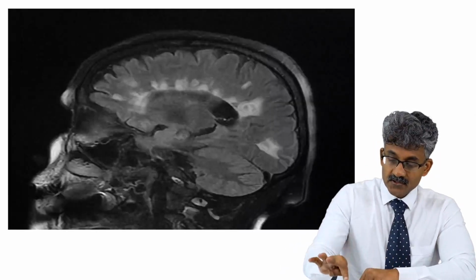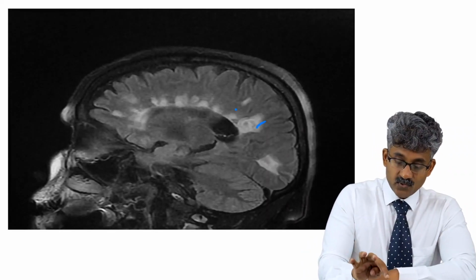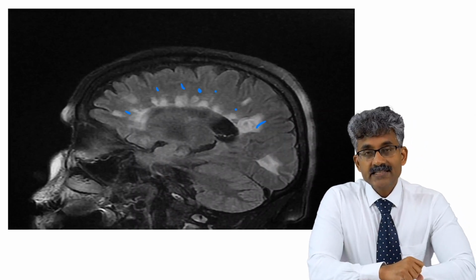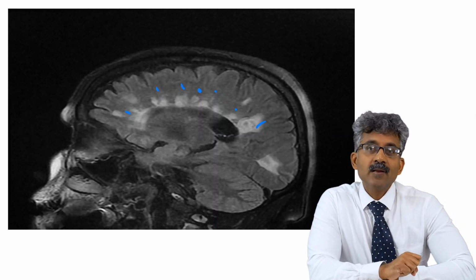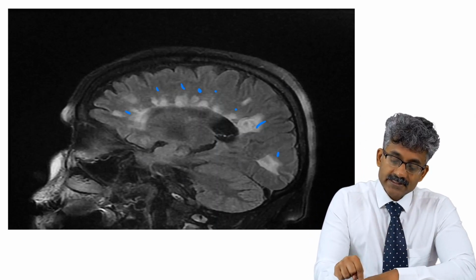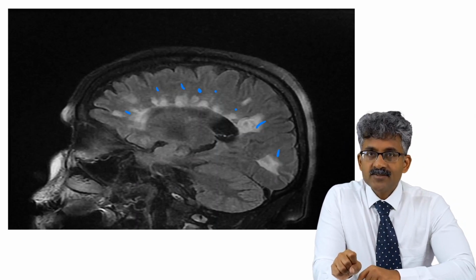Here you can see the hyperintense lesions suggestive of demyelination. The hyperintense lesions perpendicular to the ventricles are known as Dawson's fingers in multiple sclerosis. Usually these hyperintense demyelinating plaques, more than 6 mm, are seen in the cerebellum, corpus callosum, brainstem and spinal cord.